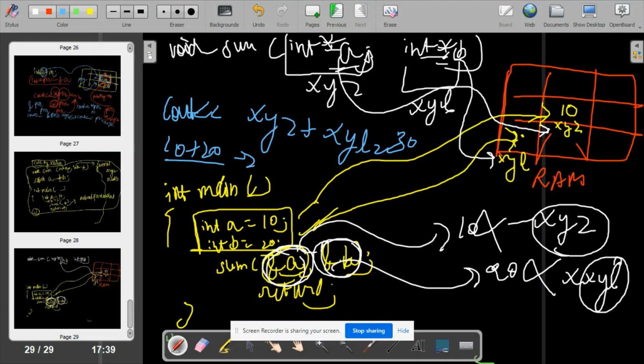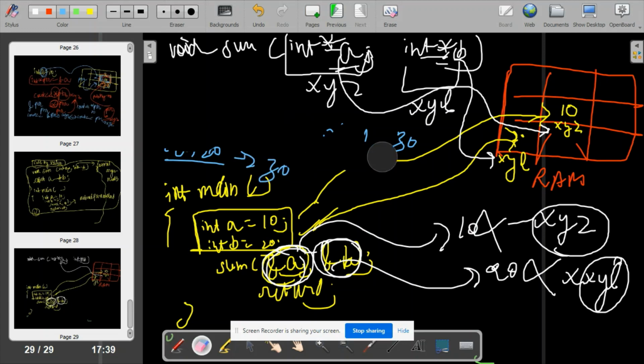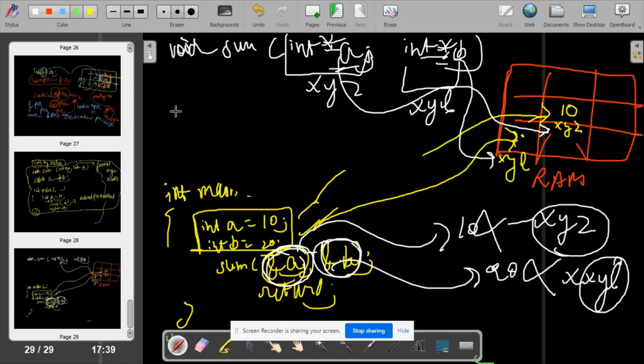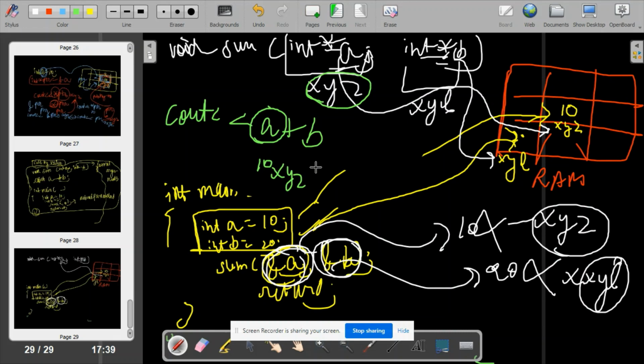I have to add 10 plus 20 to get 30. But if I'm doing something like cout a plus b, this a is not storing the value 10. It is storing xyz. This b is not storing 20. This is storing the xyl address.